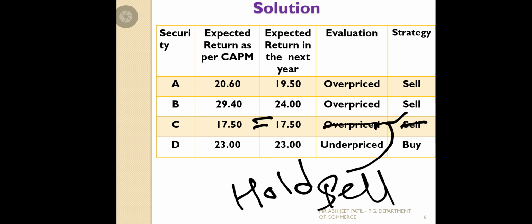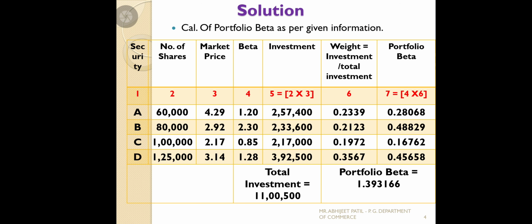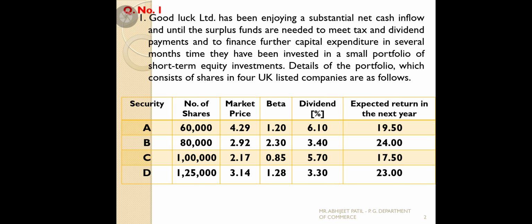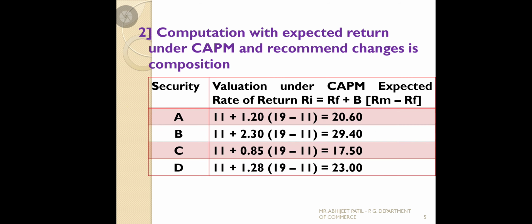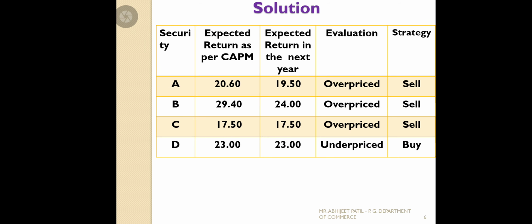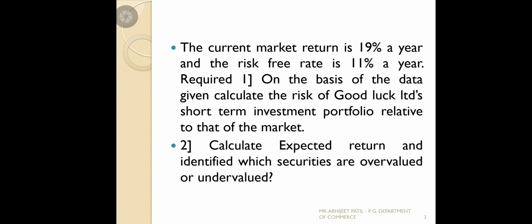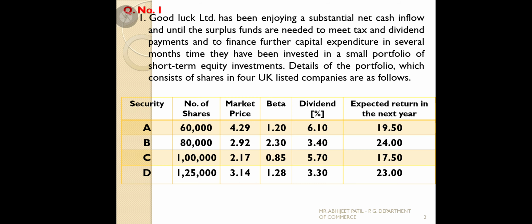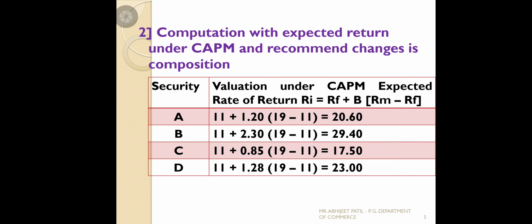That should be an equal situation: 17.50 to 17.50, because the given return of C security and the calculated return of C security are the same. So either we can hold the shares or sell them, depending on the investor. Basically you should hold the shares when it comes to equal. Next, D security, that is 23 and 23. It is 23 here and also 23 there.